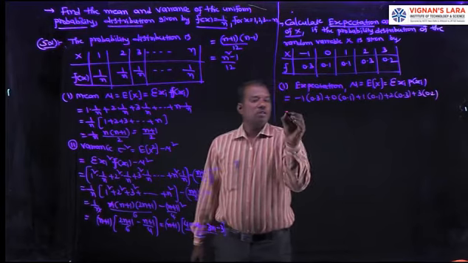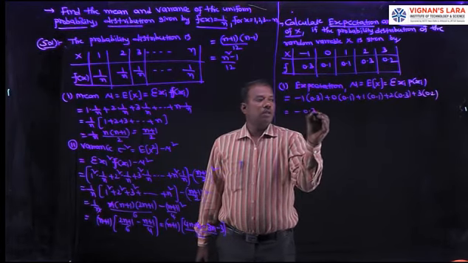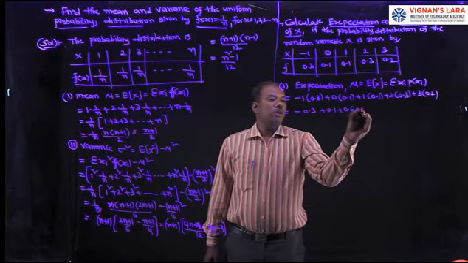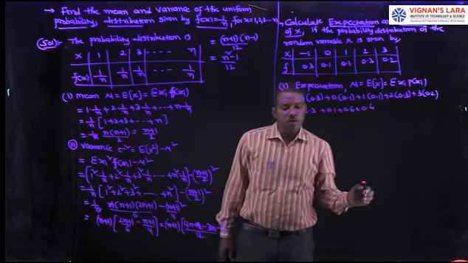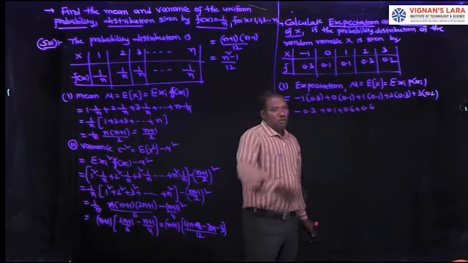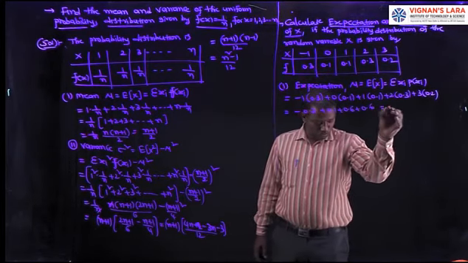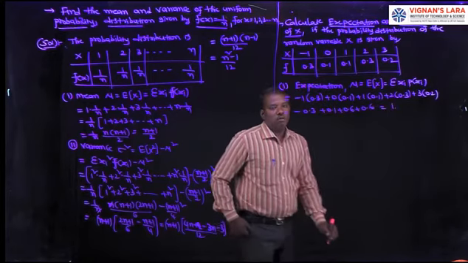Then its value is minus 0.3 plus 0.1 plus 0.6 plus 0.6, that is 1.3 minus 0.3. So its value is 1. Mean mu equal to 1.